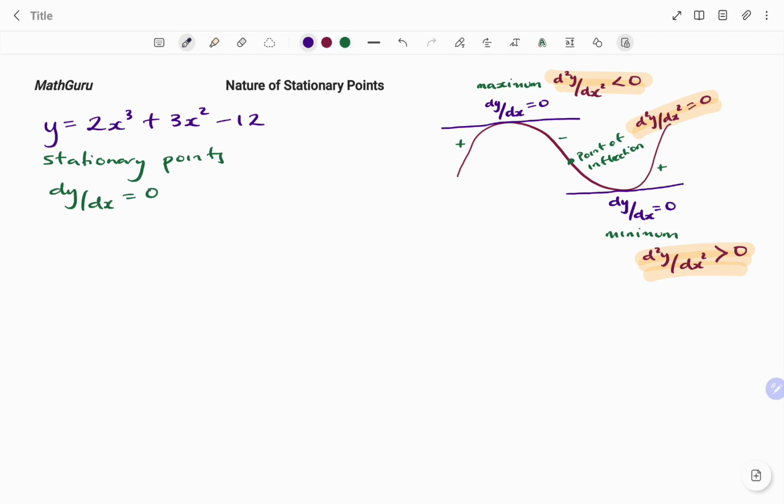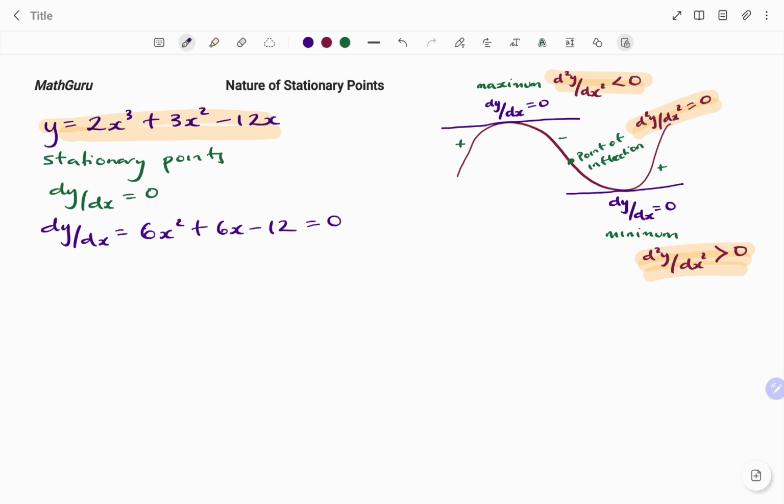So in this case, my dy/dx equals, I'm going to differentiate my cubic function, and that will give me 6x squared plus 6x minus 12. And remember, to find the stationary point, I need to equate that to 0.